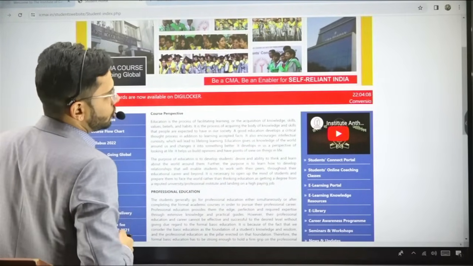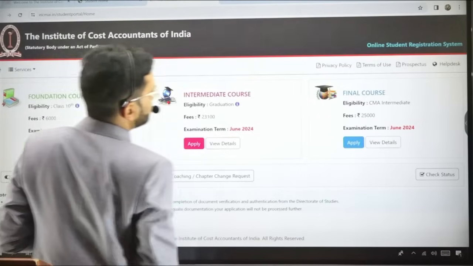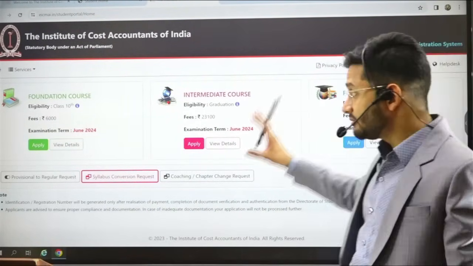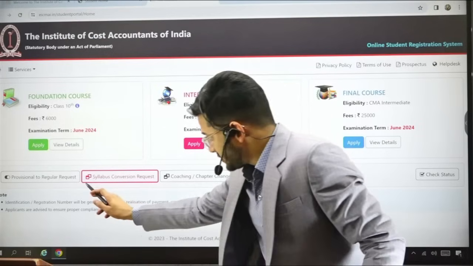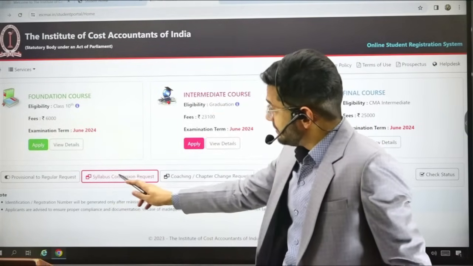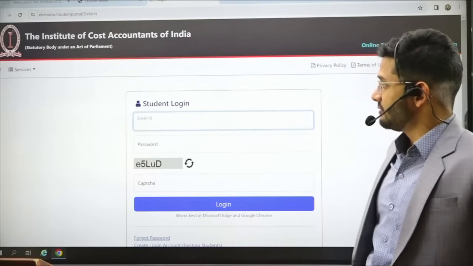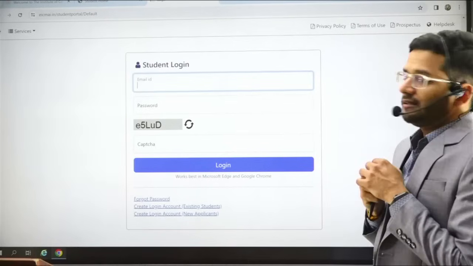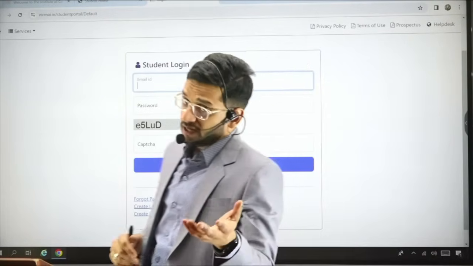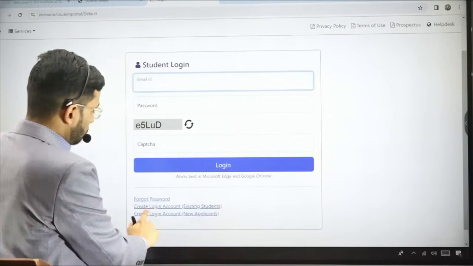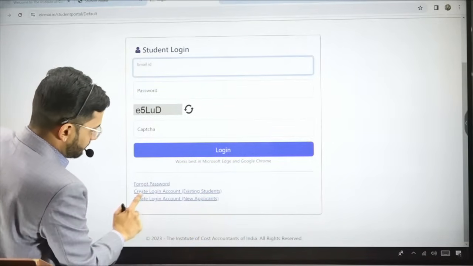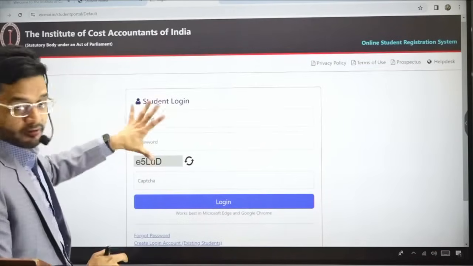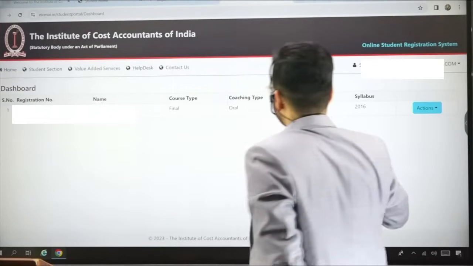All right, so here is the ticker, and I'll click on this ticker, and this is the portal through which you will be able to convert from the old syllabus to the new syllabus. Okay, if you see this pink highlighted box, it says syllabus conversion request. You click on this syllabus conversion request, and you'll get a student login, password, captcha login like this. If you have never created a login account, which might be possible, then please create a login account using this tab, create login account for existing students. You create a login account, input your information over here, and you will be directed to a dashboard like this.